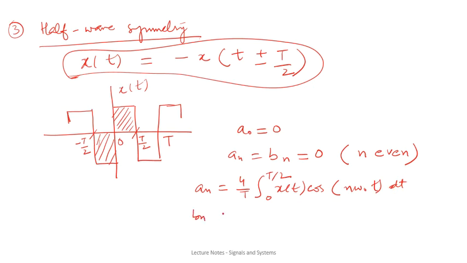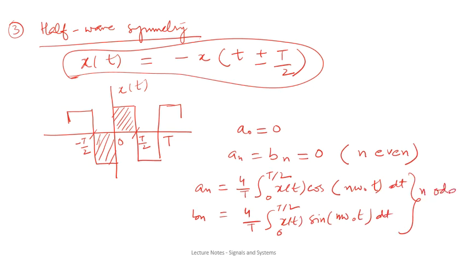Similarly, bn can also be calculated by using the relation integral 0 to T by 2 x(t) sin(n omega naught t) dt. These two are for odd values of n.